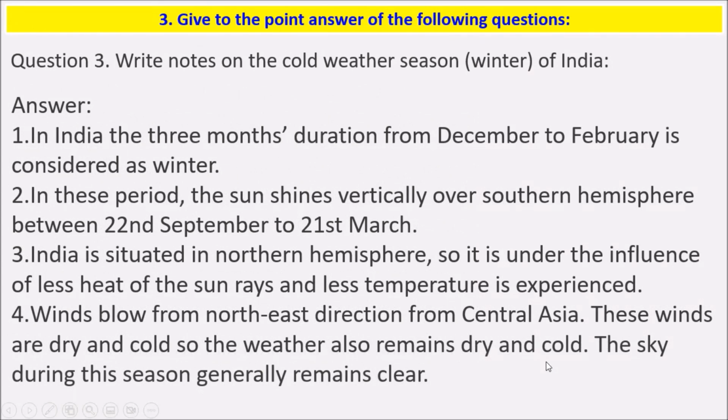The third question is, write notes on the cold weather season of India. In India, the three months duration from December to February is considered as winter. In this period, the sun shines vertically over the southern hemisphere between 22nd September to 21st March. India is situated in the northern hemisphere, so it is under the influence of less heat of the sun rays and